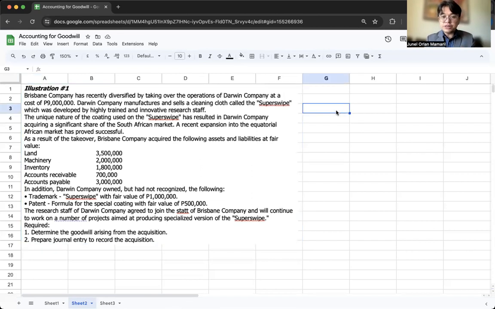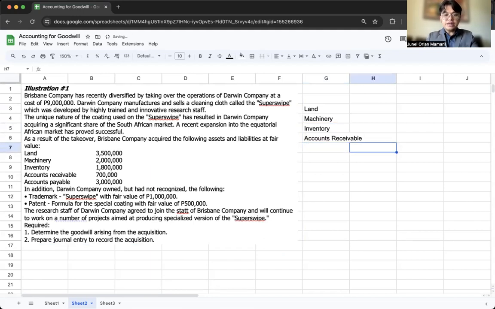So, sa books ni Brisbane, i-debit natin yung mga assets and liabilities ni Darwin. So land, machinery, inventory, accounts receivable, and then accounts payable. And then we will credit cash kasi ito yung binayad natin kay Darwin worth 9 million.